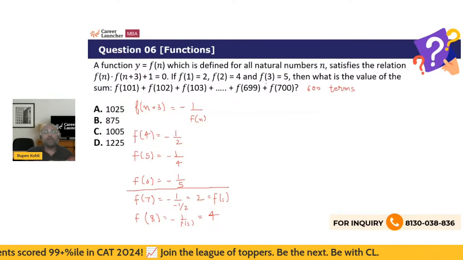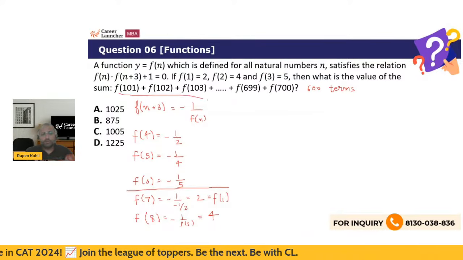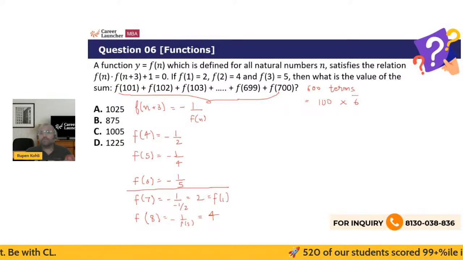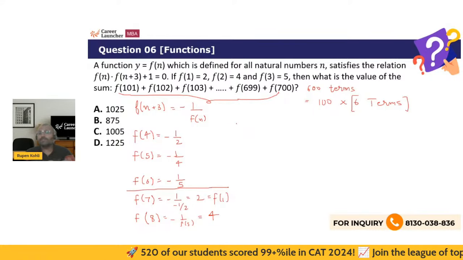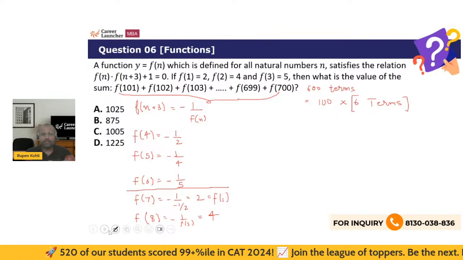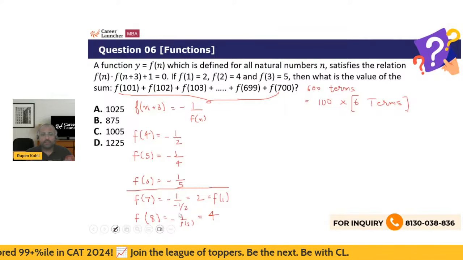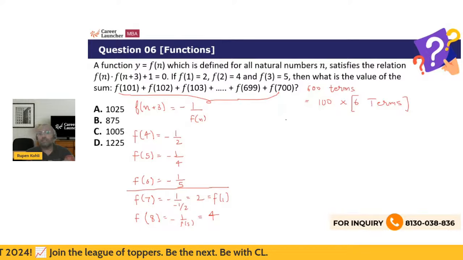So therefore these are 600 terms, which is basically 100 times 6 terms, and the sum of 6 terms is nothing but the sum of these 6 numbers, right? So therefore the answer is 100 times the sum of the values of the function for the first 6 terms, right?